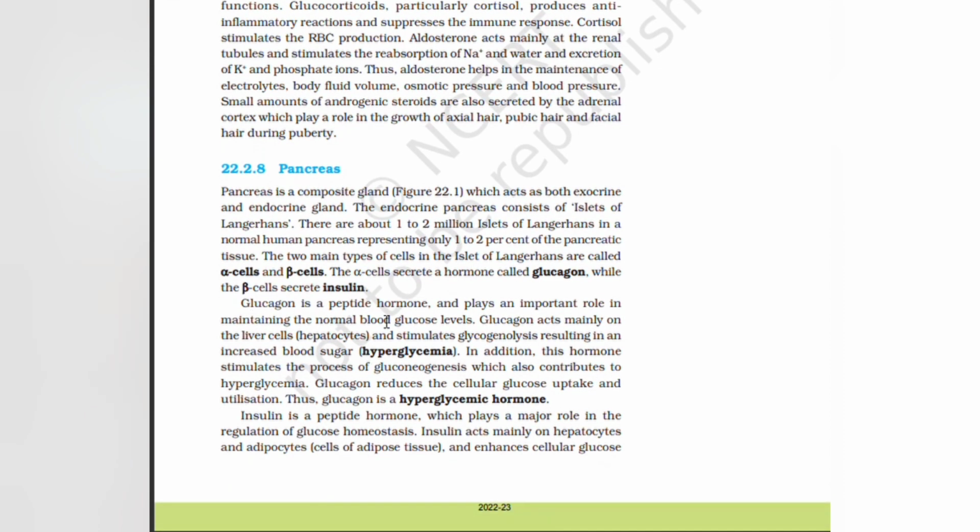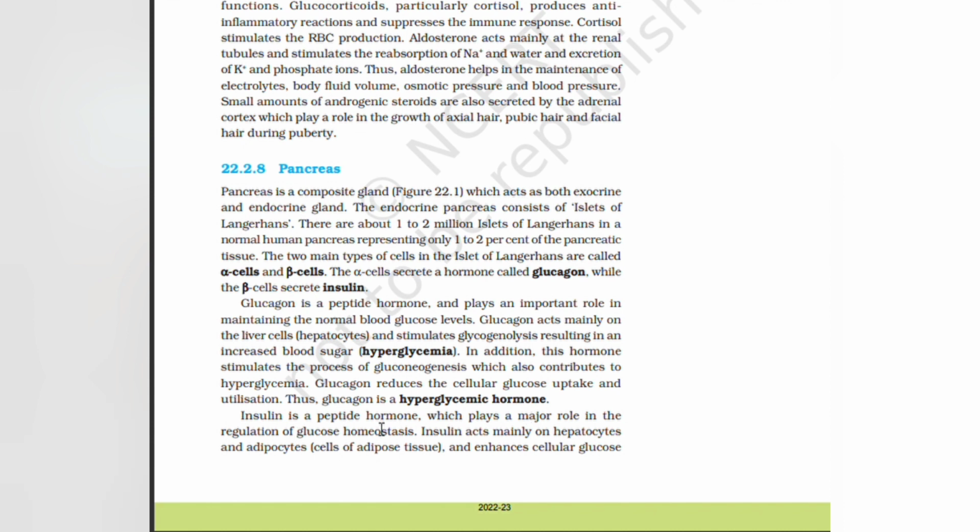Glucagon is a peptide hormone and plays an important role in maintaining the normal blood glucose levels. Glucagon acts mainly on the liver cells, hepatocytes, and stimulates glycogenolysis, resulting in increased blood sugar, hyperglycemia. In addition, this hormone stimulates the process of gluconeogenesis, which also contributes to hyperglycemia. Glucagon reduces the cellular glucose uptake and utilization. Thus, glucagon is a hyperglycemic hormone.